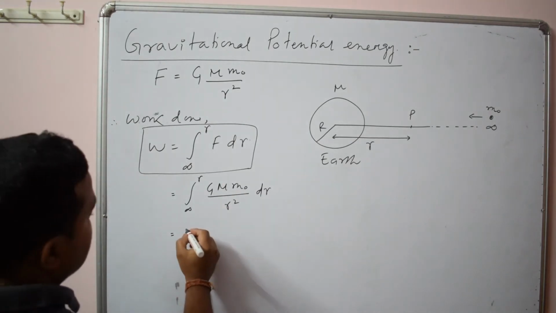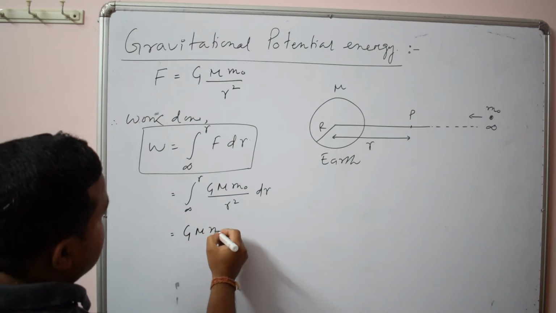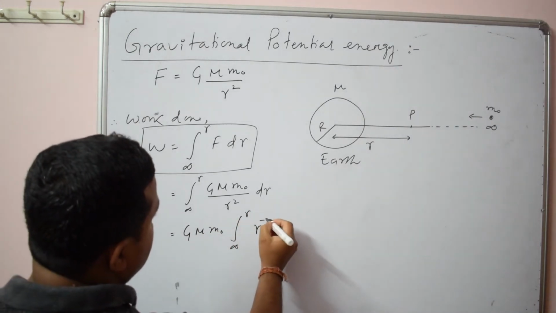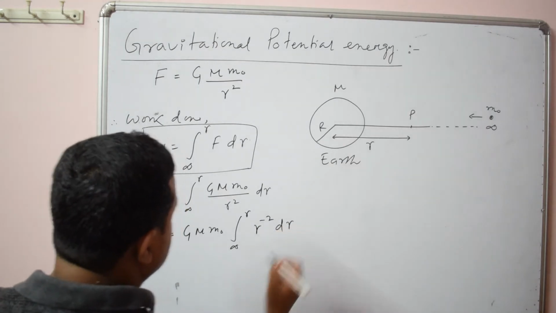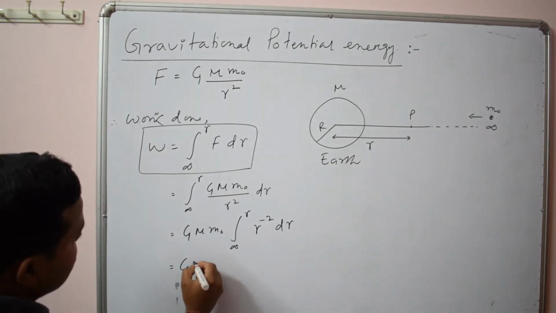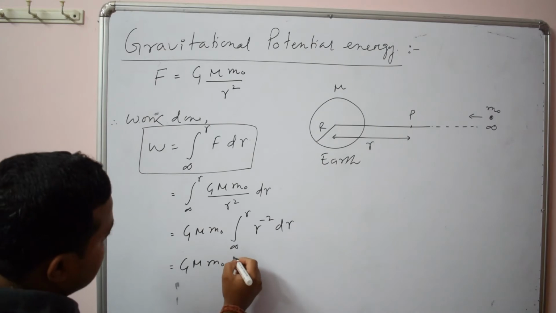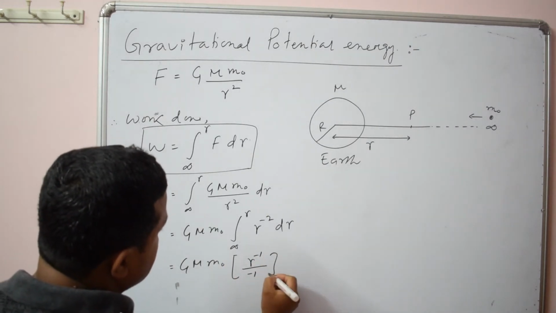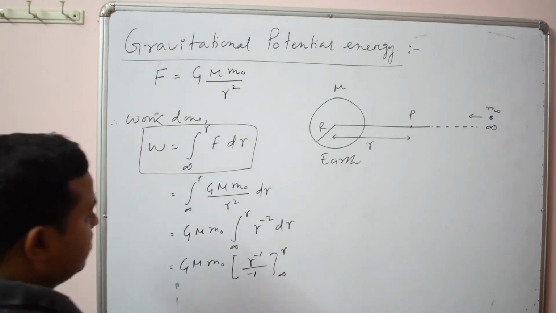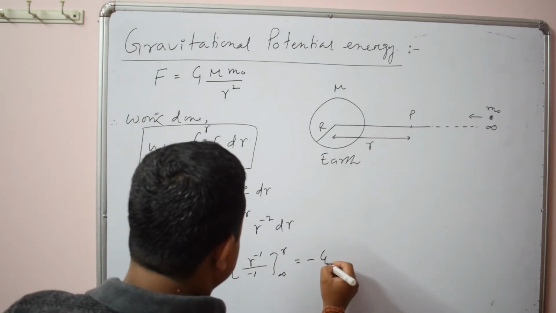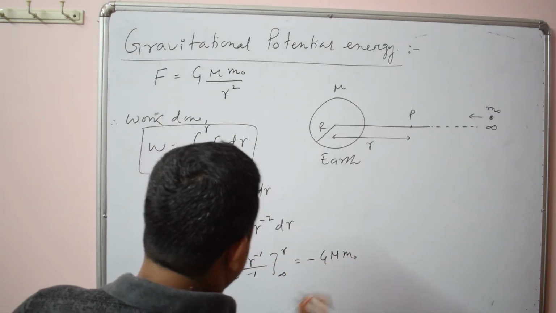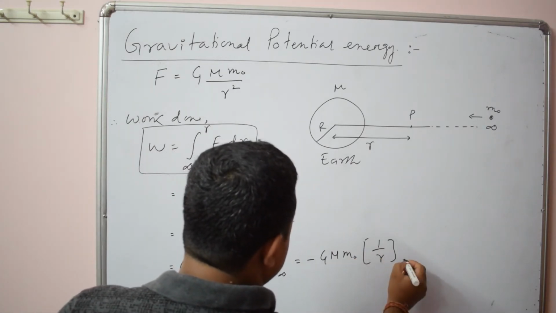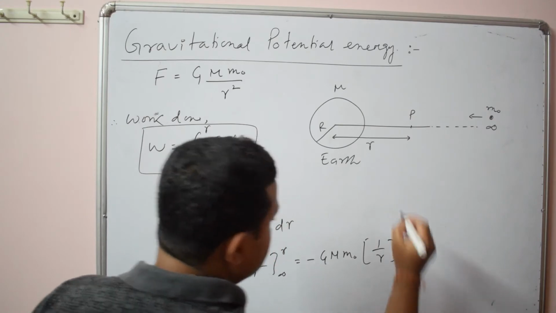Now, G m naught, integral from infinity to r of r to the power minus 2 dr. Simply integrate this: G m naught, it will be r to the power minus 1 by minus 1, from infinity to r, or minus G m naught 1 by r from infinity to r.